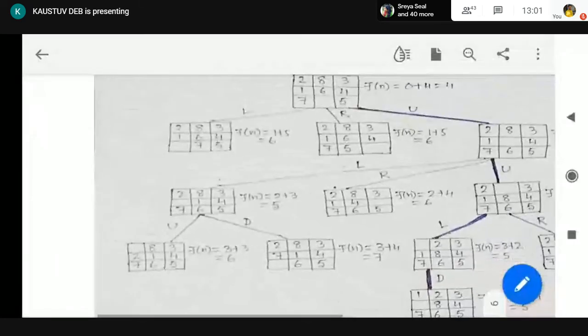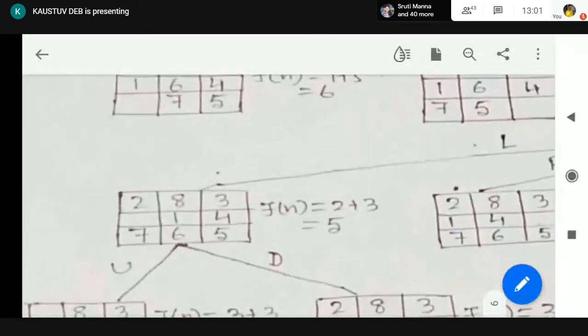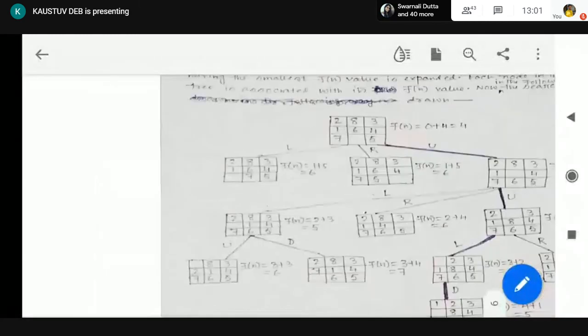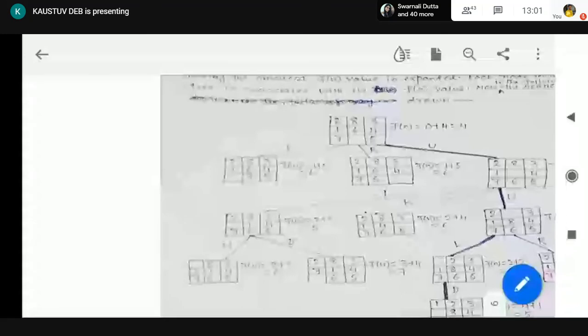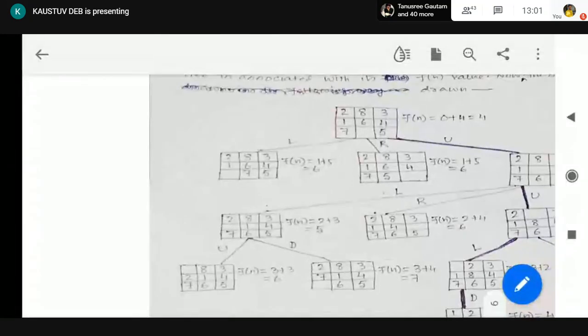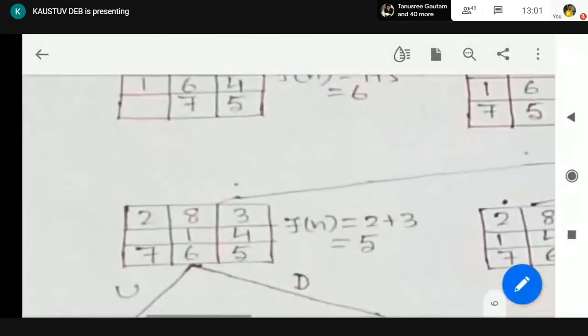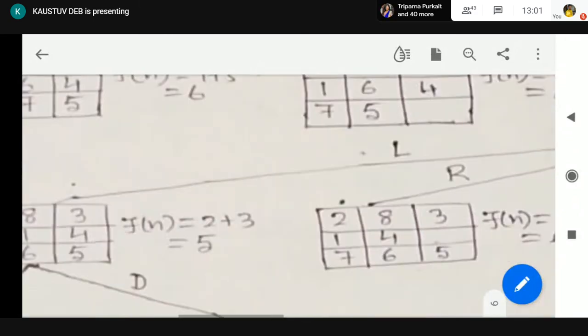Now, for this left node, you calculate the Fn value. Now Gn will be depth. What is the depth of this node? We are in the next level, so depth will become 2. Okay. Now how many tiles are misplaced? You can calculate. 8 is misplaced, 2 is misplaced, 1 is misplaced, so 3. So this will give us Fn value of 5. Okay. From the left movement.